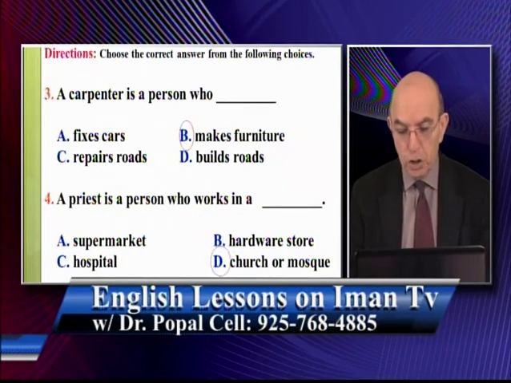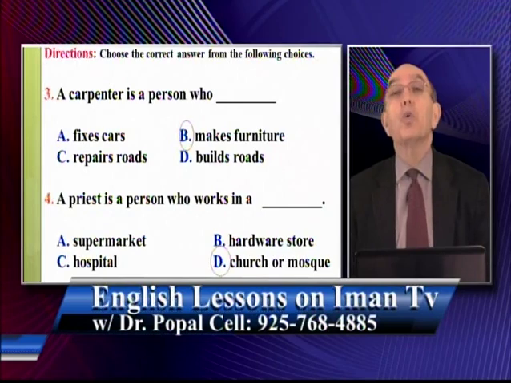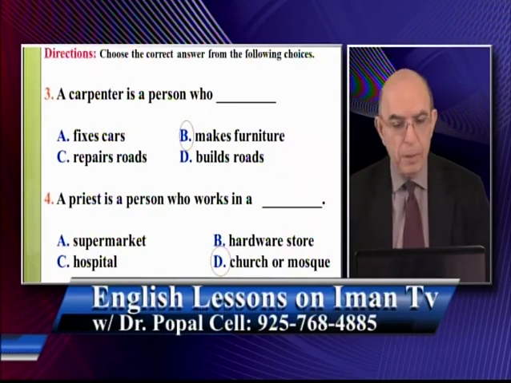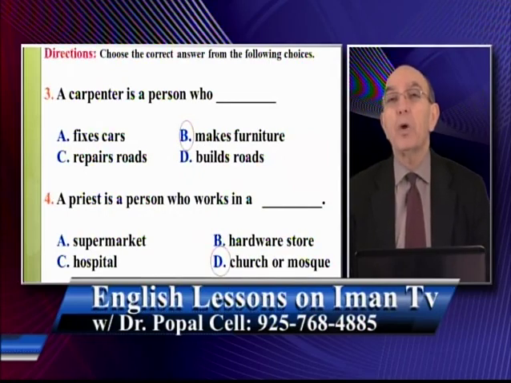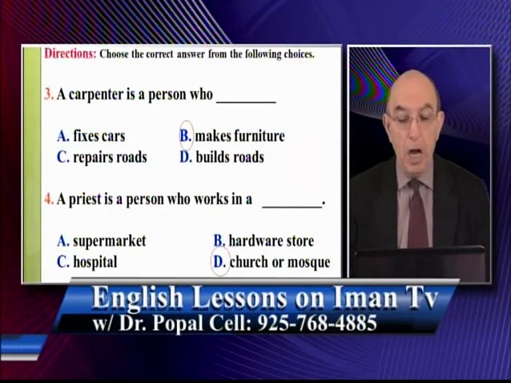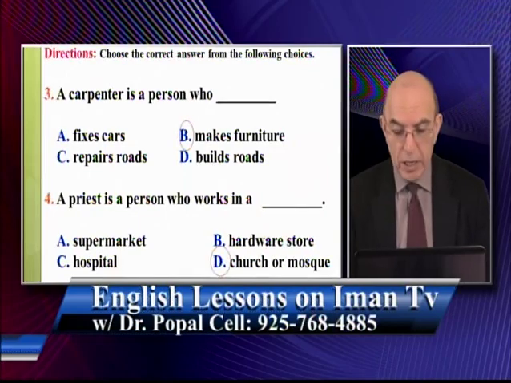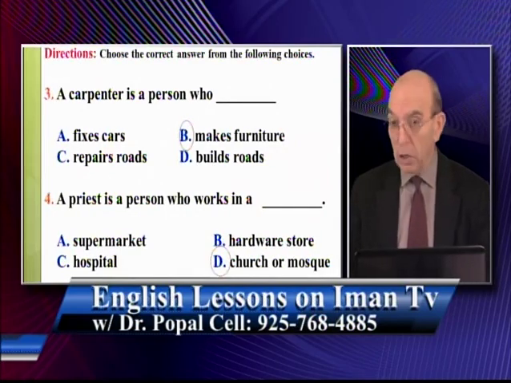In a church or mosque. So the word for imam in English is priest. Let me read these two answers again. A carpenter is a person who makes furniture. A priest is a person who works in a church or mosque.